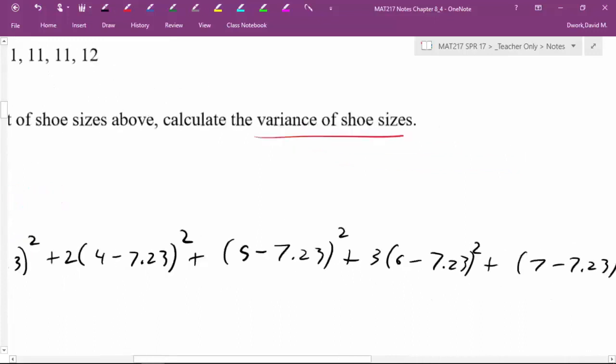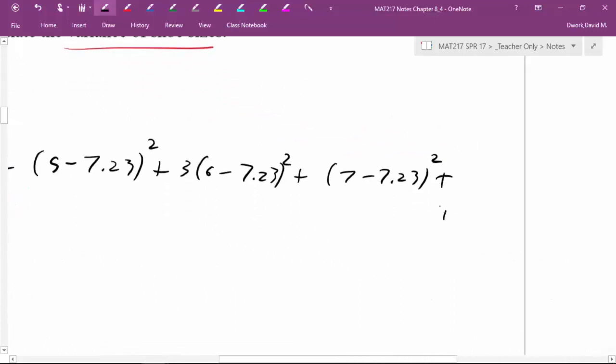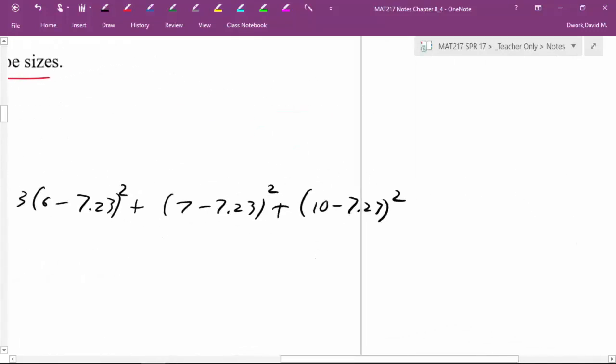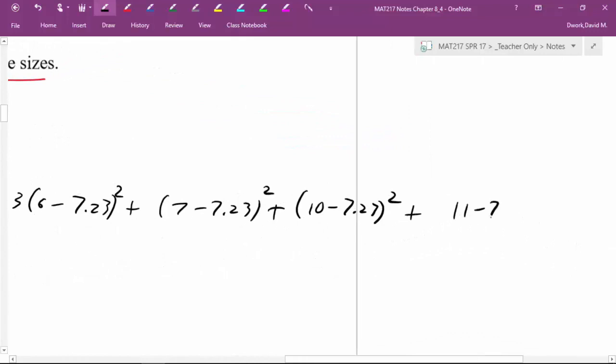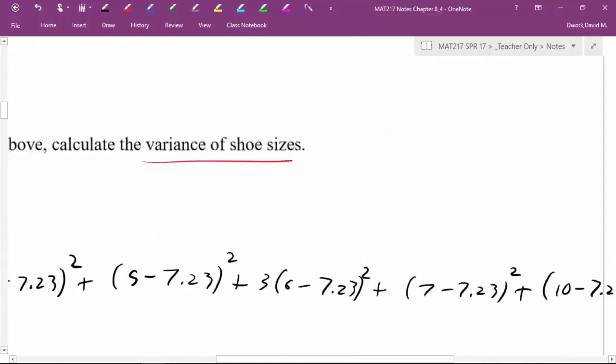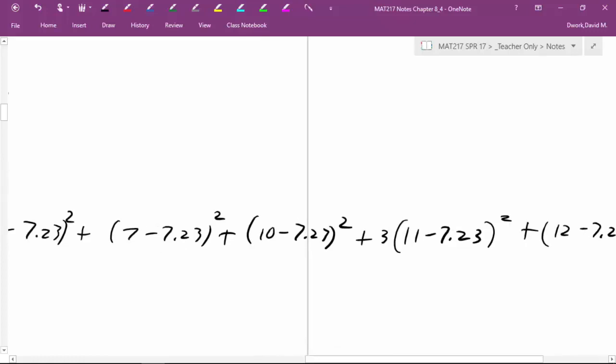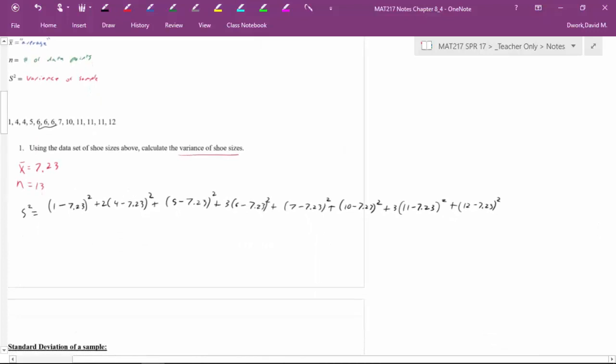Then we have 10, so 10 minus 7.23 quantity squared. Now we've got 11, three of those. Yes, I am doing this on purpose, making it long, because it's going to make you appreciate the fast version that comes later. And then 12, 12 minus 7.23 quantity squared. All of that is divided by 13 minus 1.